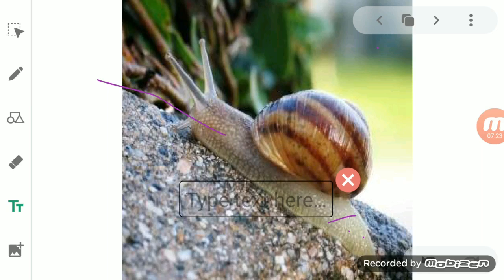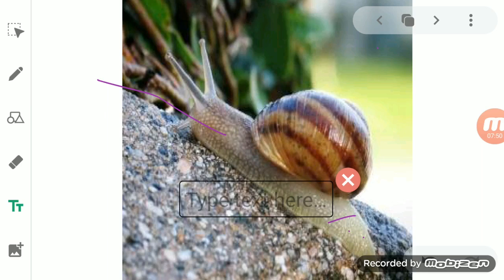When this contraction and expansion occurs, it produces a wave kind of effect, going from the back to the front. So this series of waves in the muscles of the foot makes the snail move forward.